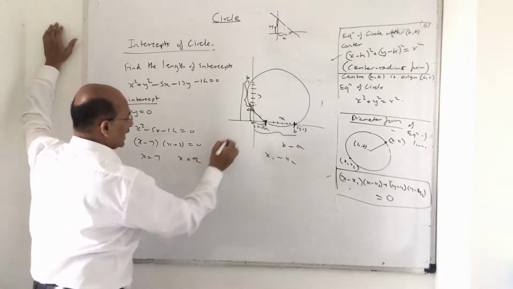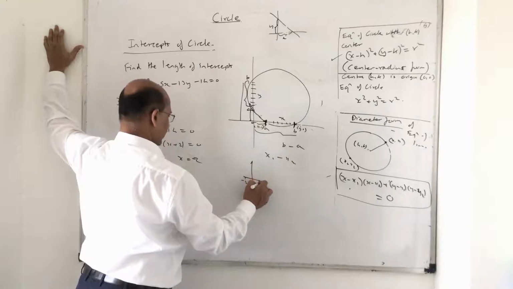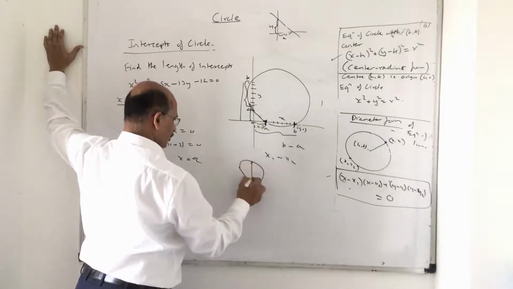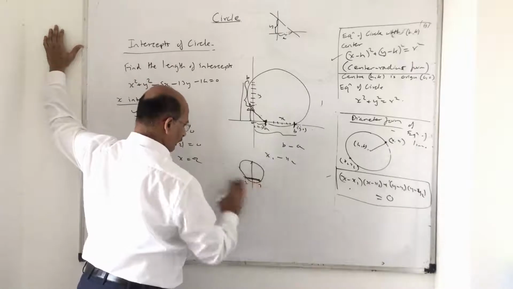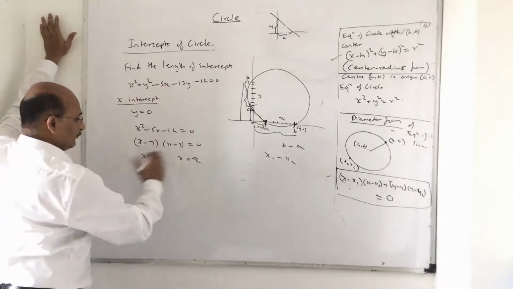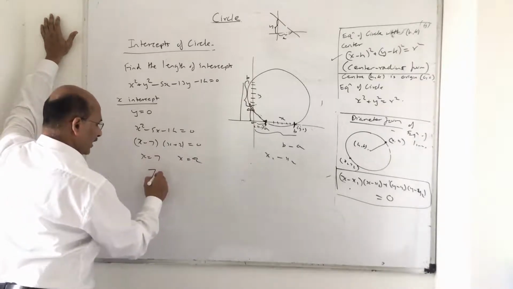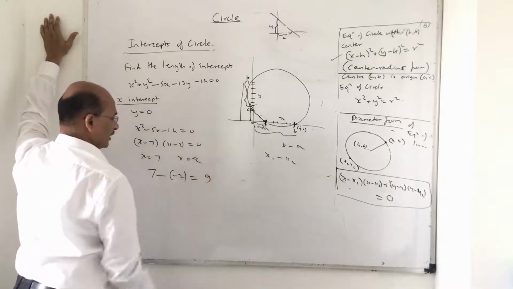Right? So that means this circle is somewhat like this. Here it is minus 2, here it is 7. The circle cuts. So tell me what is the length? 0 to this is 2, 0 to 7. So that is 7 plus 2, that is 9. So instead of understanding where the circle is hanging around, the difference of these two values will give you the answer. So 7 minus of minus 2 is nothing but 7 plus 2, 9.